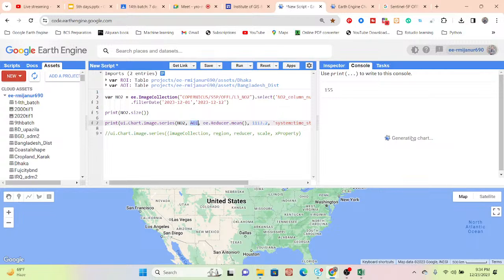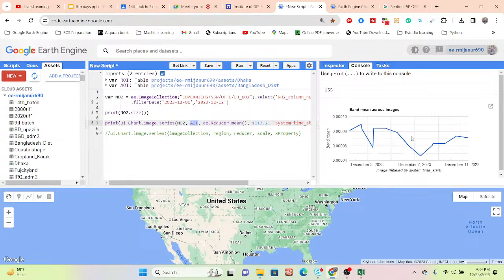Sometimes it will show that there are a lot of images and a lot of pixel values, so it exceeds the memory limit and you get the red alert sign, and the chart is not generated. So when you want to work with a big region, we face this type of problem, but this time it will work, there is no problem. You can see this chart is mainly for the whole of Bangladesh.